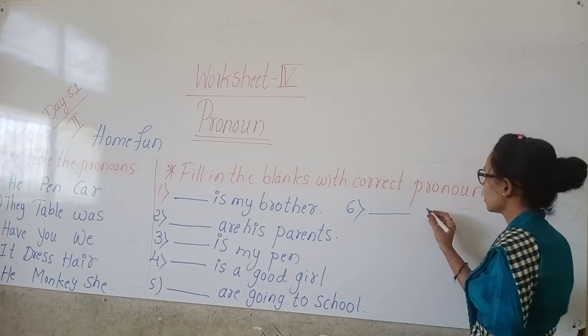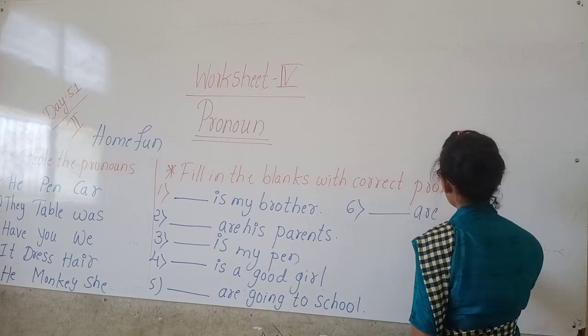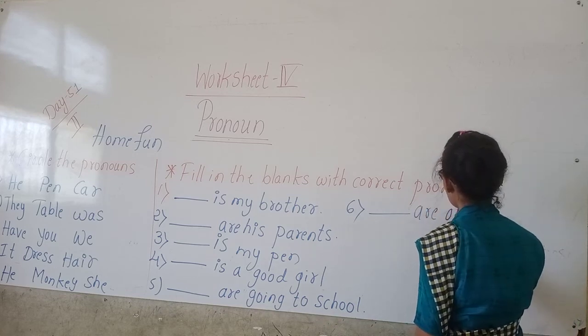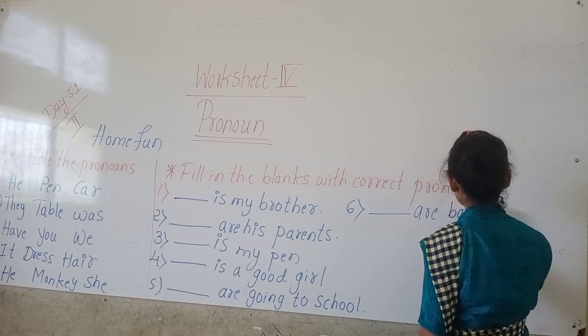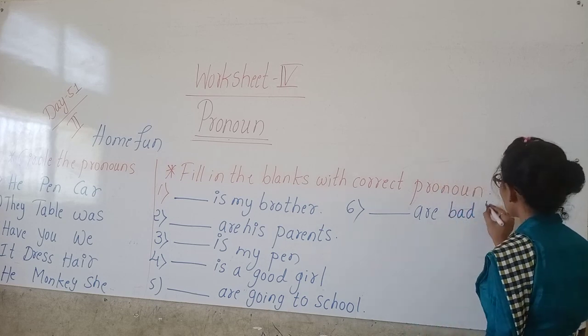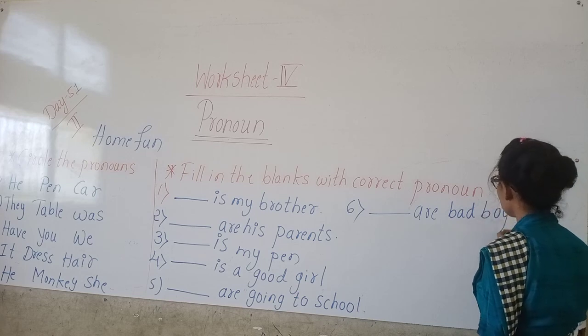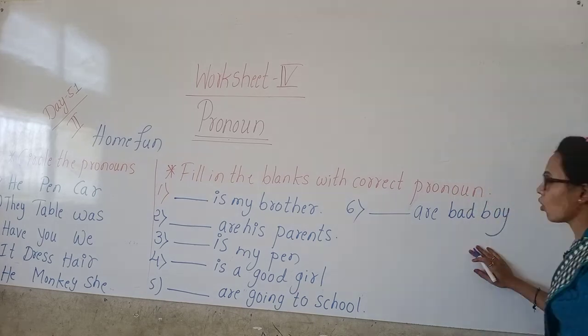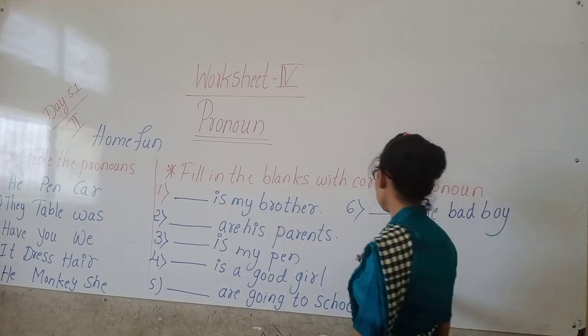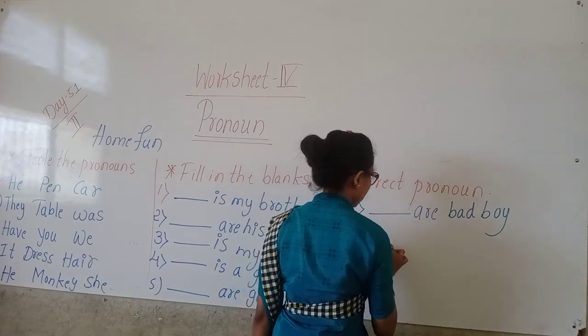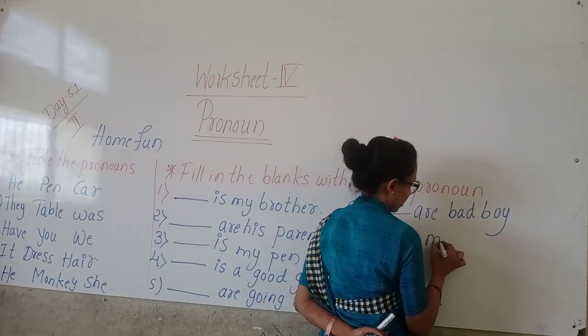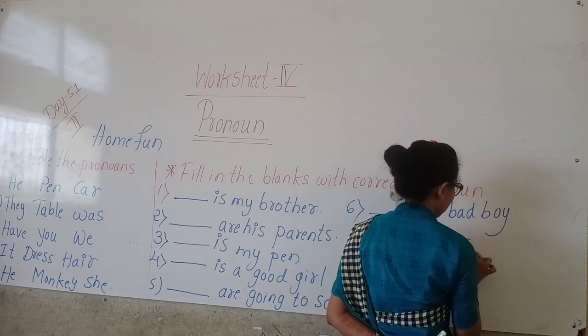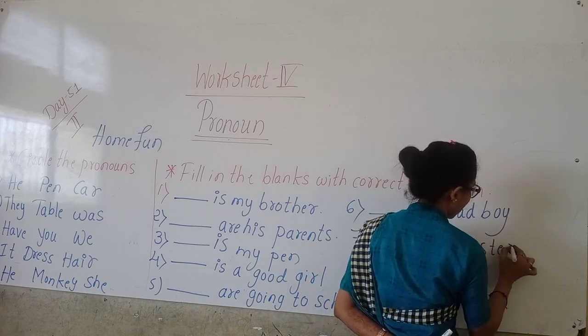Dash are a bad boy. Okay? Sister. Dash is my sister.